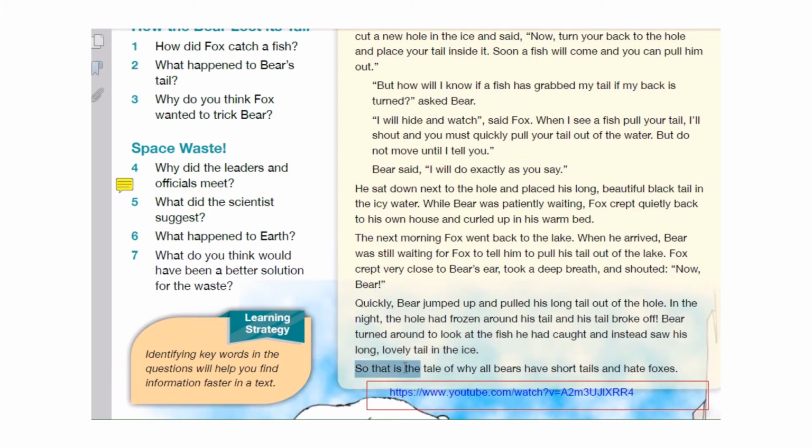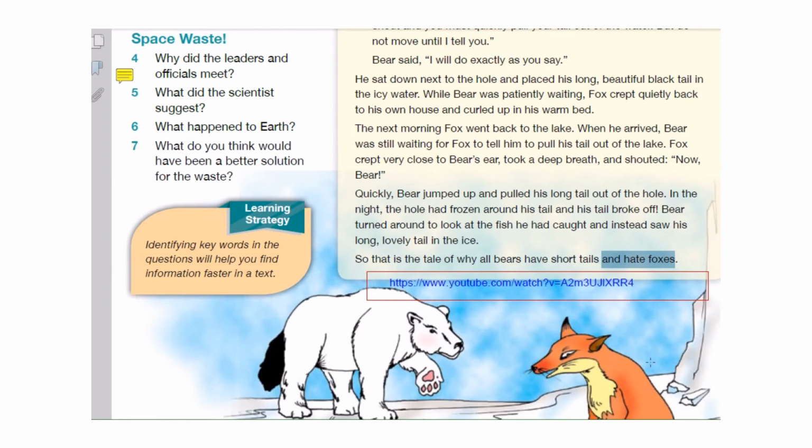So that is the tale of why all bears have short tails, and at the same time they hate foxes. As we say, the fox was the only one who succeeded in making the bears lose their tails. This is the story of how the bear lost its tail.